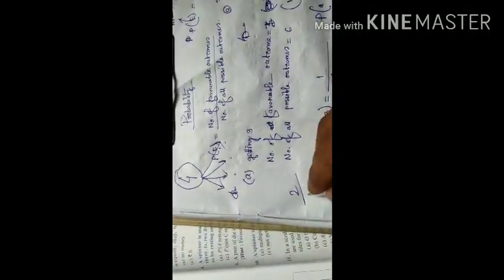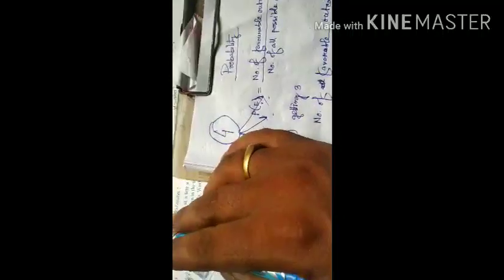So the number of favorable outcomes is 2, and the number of all possible outcomes is 52. So 1 by 26 is the result of this question. A black 4 is chosen.